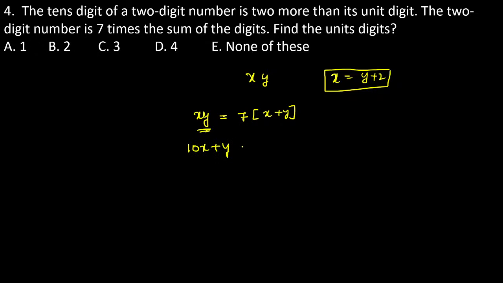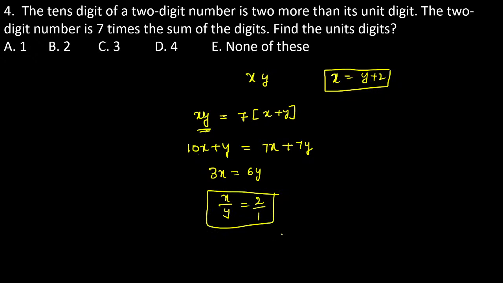10x plus y is exactly equal to 7x plus 7y. So that is the first equation. Clear? Now you can go to the calculation. 10x minus 7x is exactly equal to 3x, and that is equal to 6y. Now the x by y ratio is exactly 2 by 1. Then x is equal to 2, y is equal to 1.